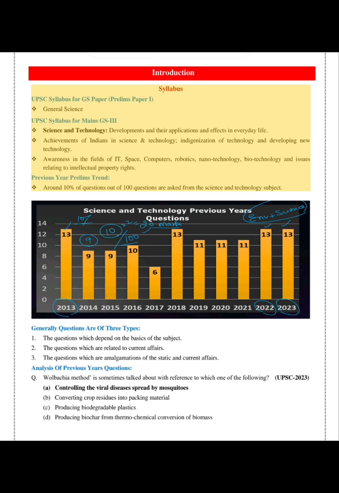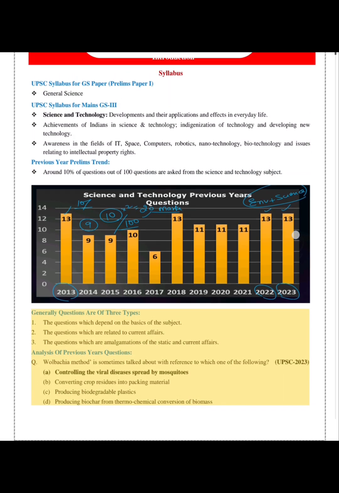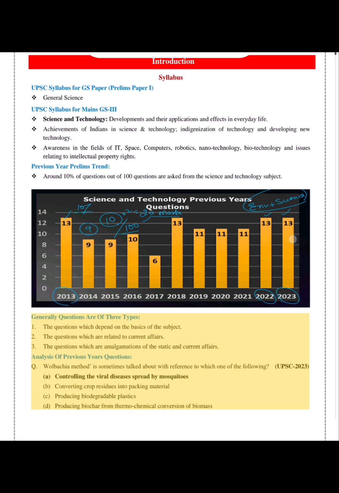Previous year prelims trend. Around 10% of questions out of 100 questions are asked from the science and technology subject. Generally, questions are of three types. 1. The questions which depend on the basics of the subject. 2. The questions which are related to current affairs. 3. The questions which are amalgamations of the static and current affairs.